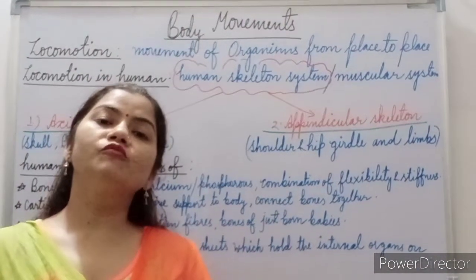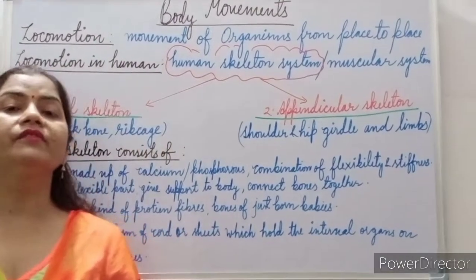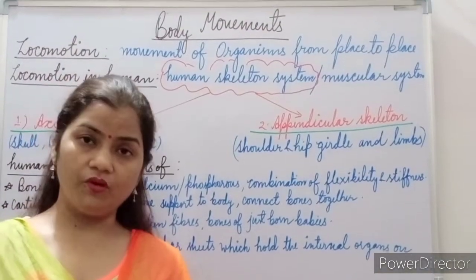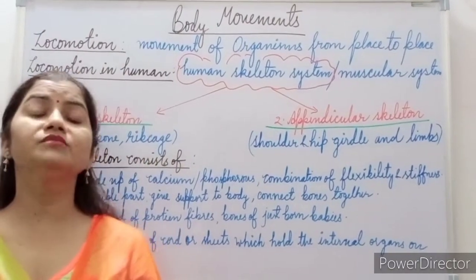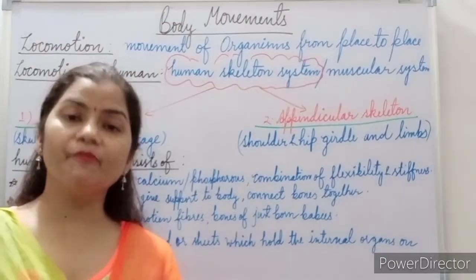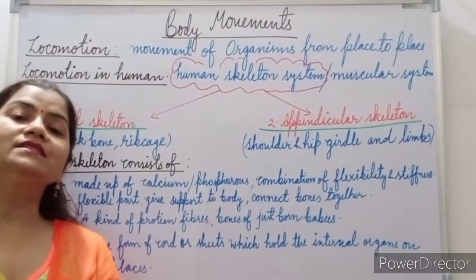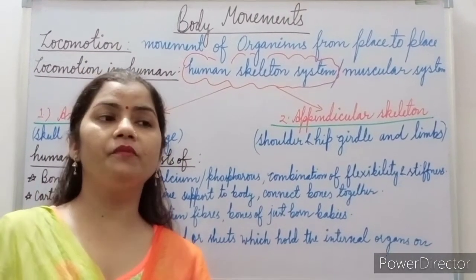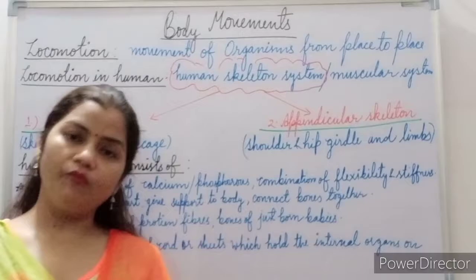When the movement is done from one place to another, we call it locomotion. Living things show locomotion because an organism needs to obtain food, so it moves from one place to another in search of food. Sometimes they move in search of a safe shelter. Sometimes they escape from their enemy, that's why they change their position. So we can say movement is due to some specific reasons, whether for obtaining food or moving to safer places.